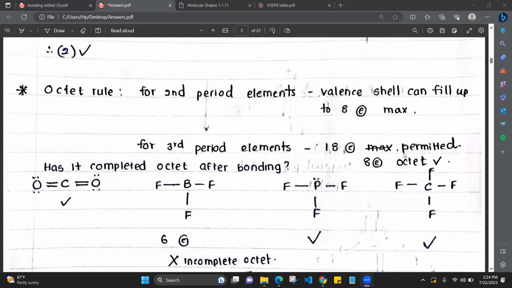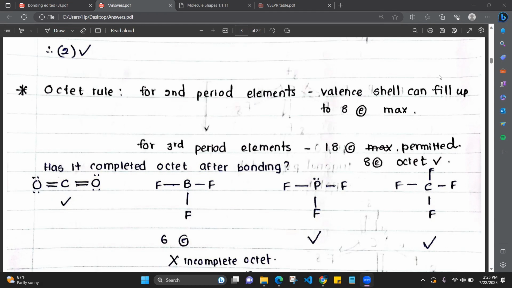Okay. 8 electrons maximum for second period elements. For third period elements, up to 18 electrons is permitted. It can be filled, no problem. But 8 electrons is the octet. Octet is complete for third period elements, but it can go up to 18 electrons, right?